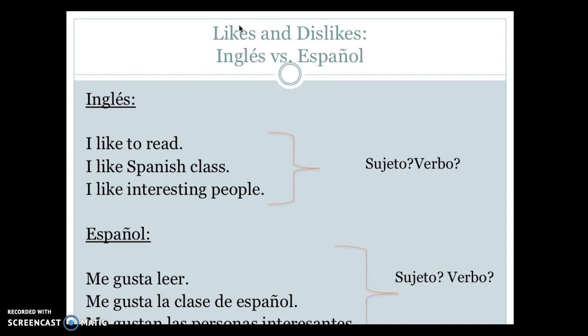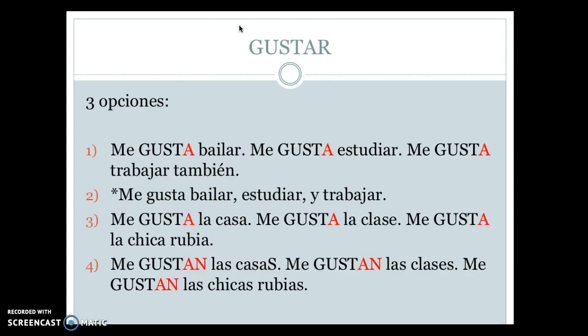Or the last example, me gustan las personas interesantes. Las personas interesantes is the subject of the verb. Notice how we're going to conjugate gustar differently since las personas is plural. So really, for now, I want you guys to focus on these three options. Hay tres opciones. Notice that number 1 and number 2 and number 3 all conjugate gustar as a singular, gusta. Only in opción 4 and number 4 is the verb conjugated gustan. And why is that? Because we have a plural noun that is doing the pleasing.